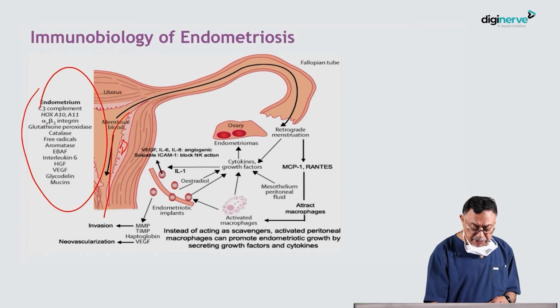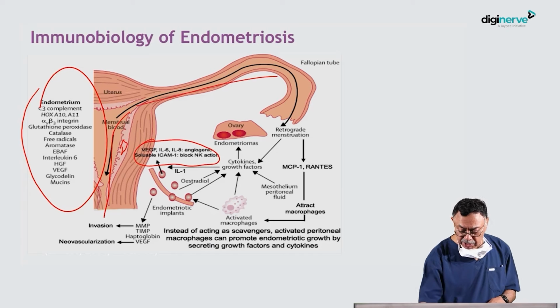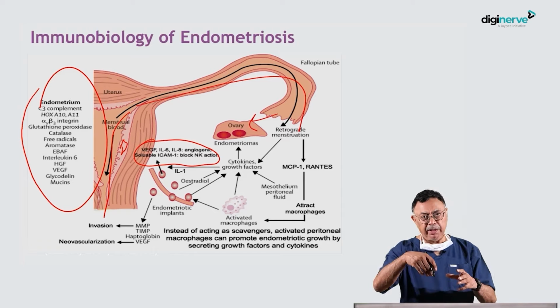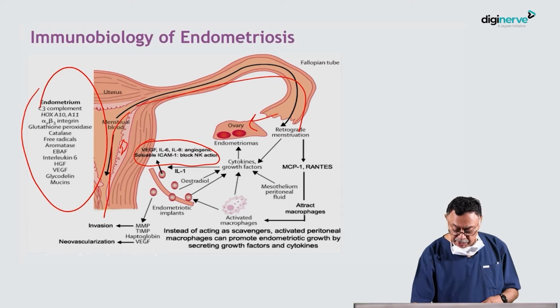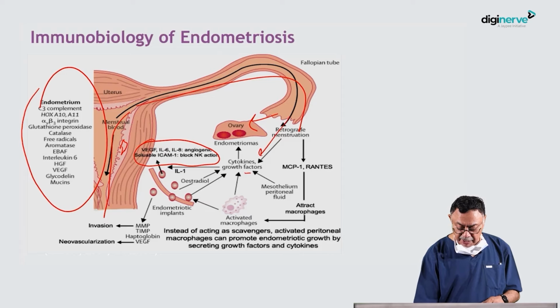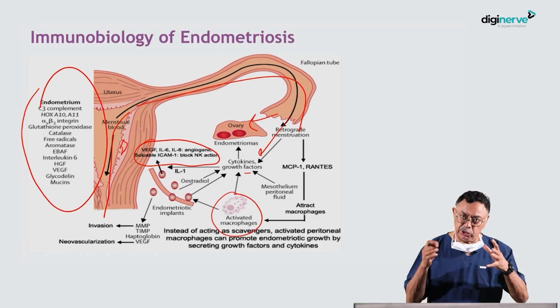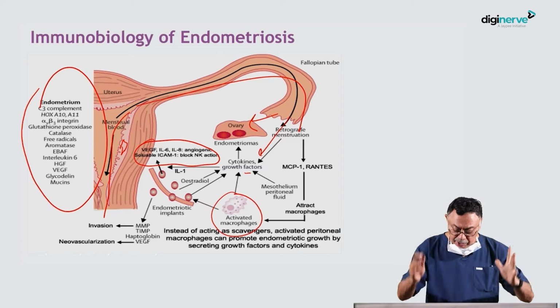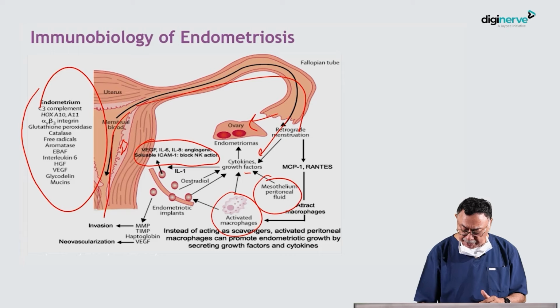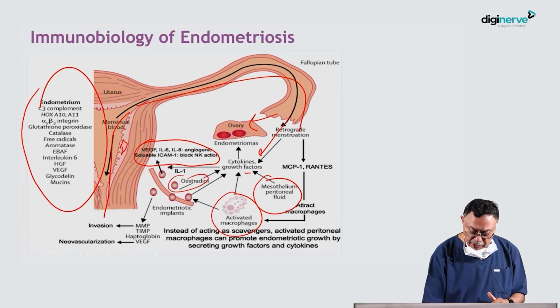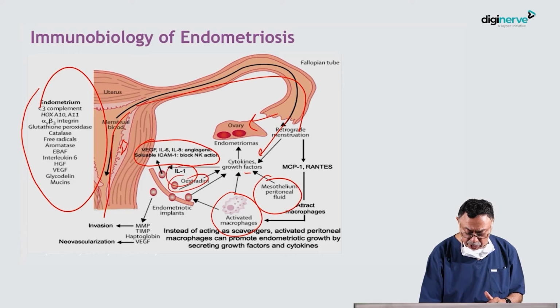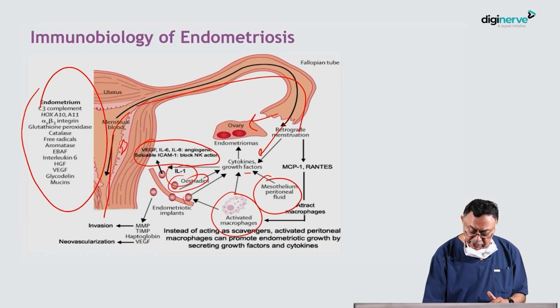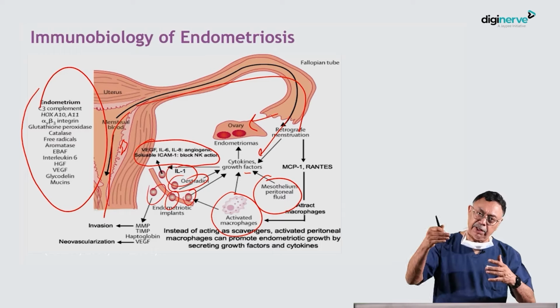Now, what happens is the VEGF, angiogenic and soluble, when this occurs as a retrograde menstruation. This retrograde menstruation, if it lands in the ovaries, will cause inflammation and form endometriomas. It will also stimulate cytokines and growth factors, and these will activate the macrophages, which will come and attack this. If the immune system is good, it will be removed. Otherwise, mesothelial peritoneal fluid, estradiol, IL-1 and VEGF, all these will act on this, and the endometriotic implants will occur and they will cause invasion.